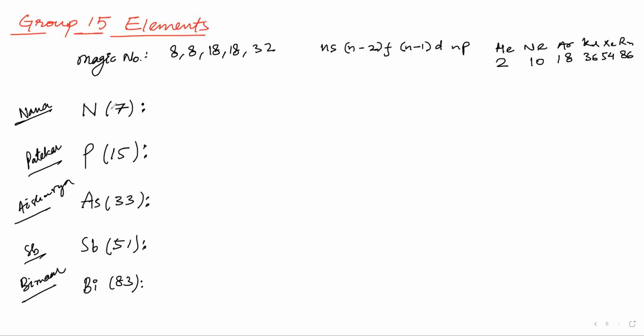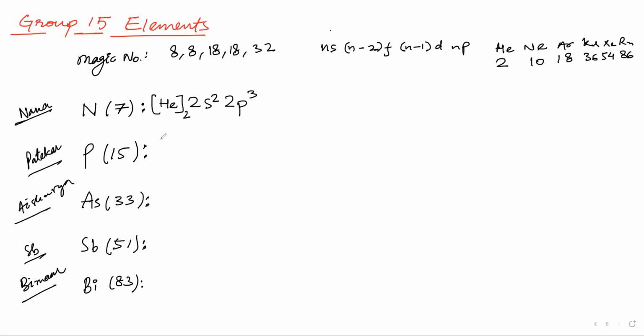So for nitrogen, tell me, which is the noble gas just before nitrogen? Helium, correct? So we will use helium here. Helium is the noble gas number 1, so we'll start with 2. We will put 2s2, and then 2p. 2p will be how much? 3. So 2p3.